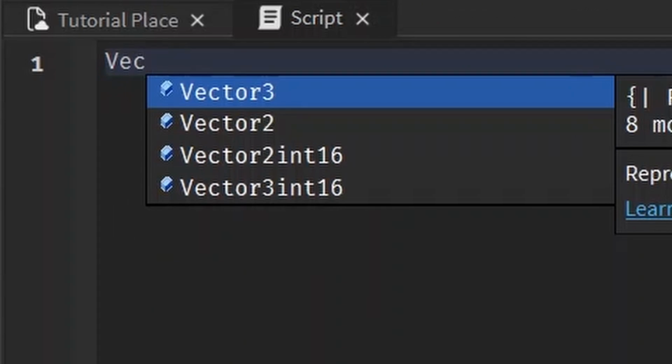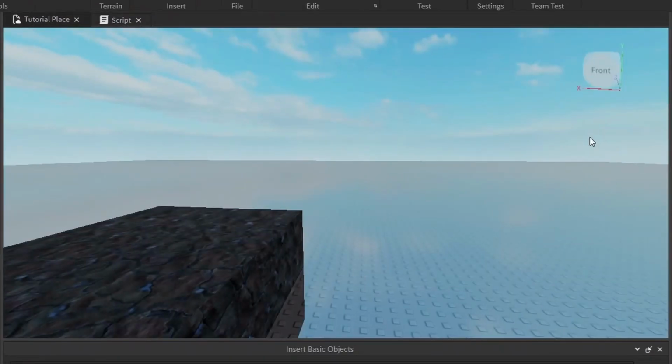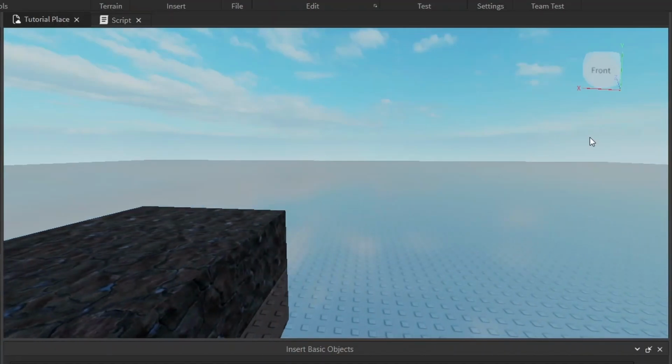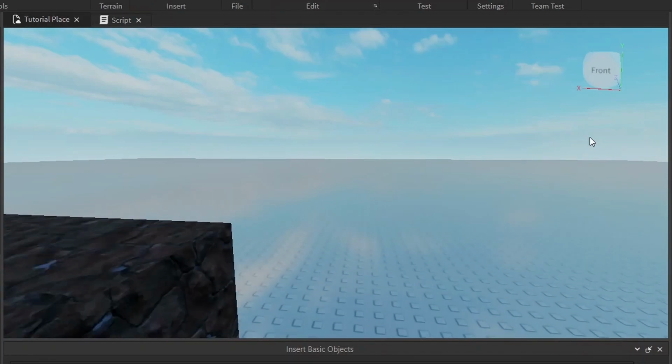This is known as Vector3. Roblox by default is a 3D world. It has an x-axis going left to right, a y-axis going up and down. And if you've done anything with graphs before, it's the exact same thing. You have your x-axis going left and right, and your y-axis going up and down. The only difference is there's a third axis, the z-axis, which goes forward and backwards.